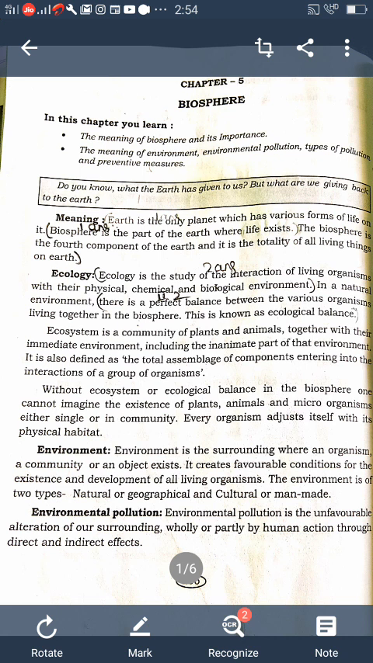For the last few years, what happened? Global temperature has increased. This phenomenon, the increase of global temperature, is known as global warming. Understood? Next, greenhouse effect. What is greenhouse effect? The increasing greenhouse effect is causing the increase of temperature. This is called greenhouse effect.